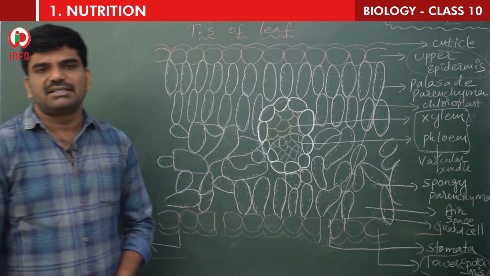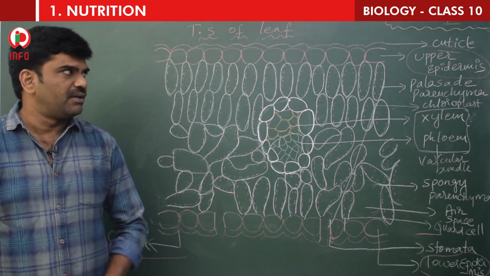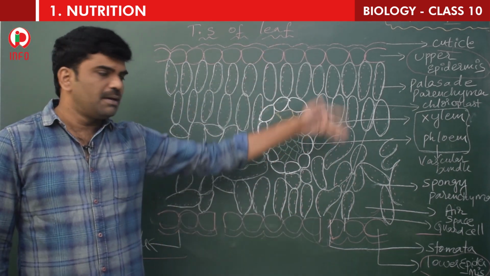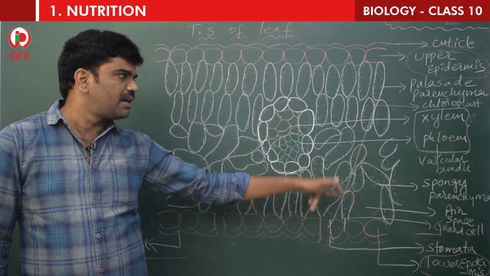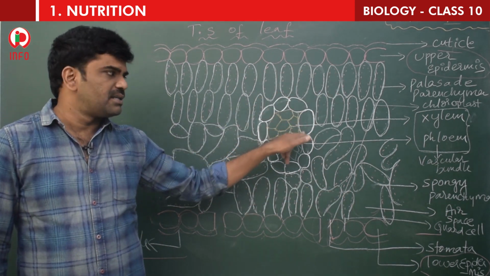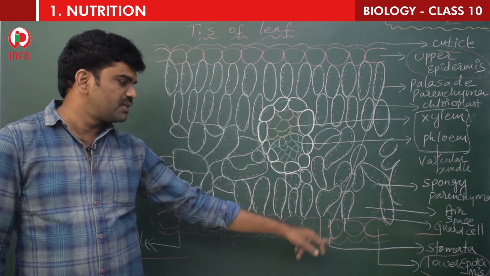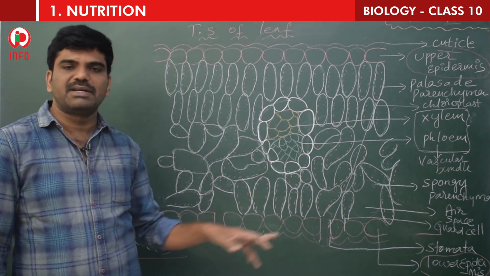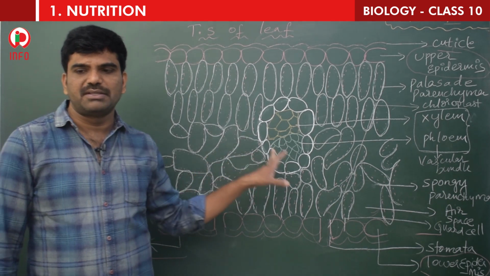So this is the transverse section of leaf. Upper epidermis, lower epidermis, palisade parenchyma, spongy parenchyma, vascular bundle in the middle, xylem, phloem, chloroplast, stomata, guard cells, air space. So these are the parts that are present in this.